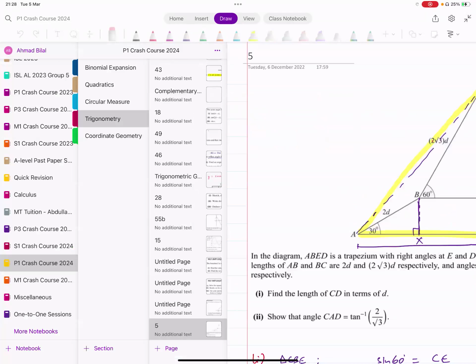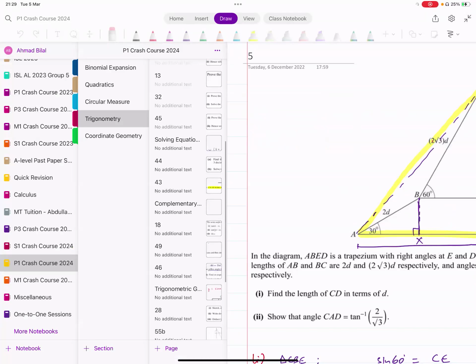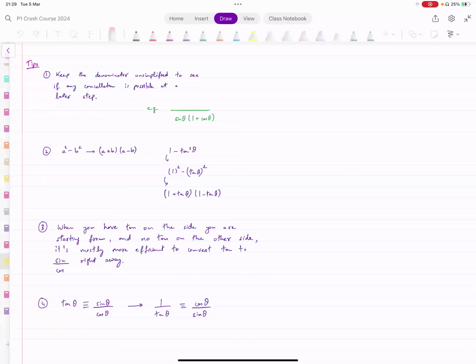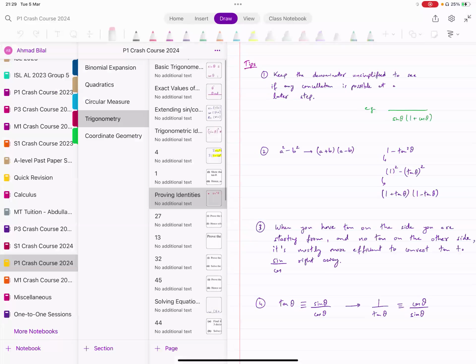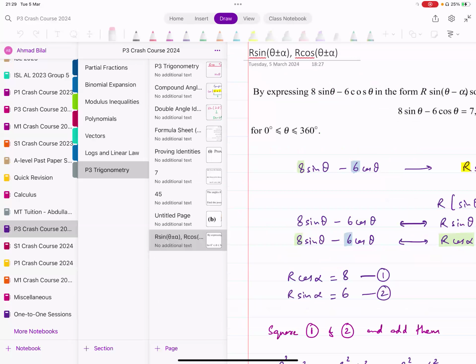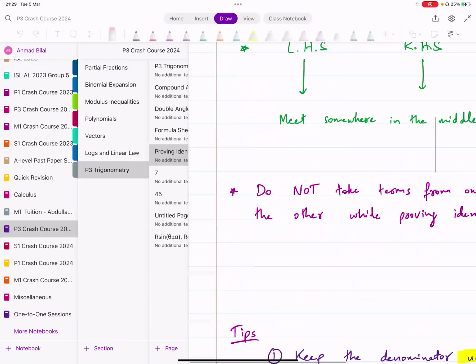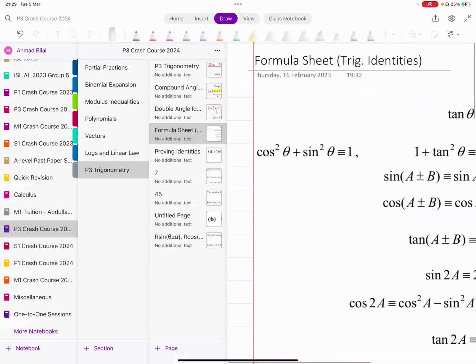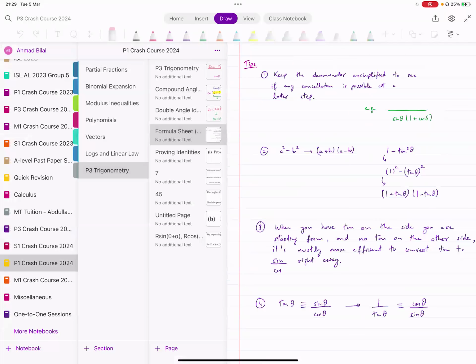If you look at the compound angle identity for tan of A minus B, this one. In fact, I think that's not going to be helpful, because if you have it in paper 3, you'll be confused. Why do we have these plus minus signs there? Forget about that. Just memorize it like you normally would.